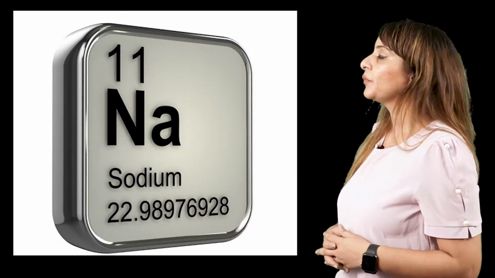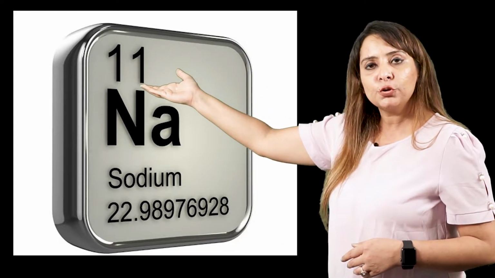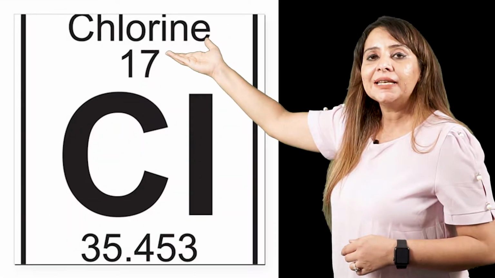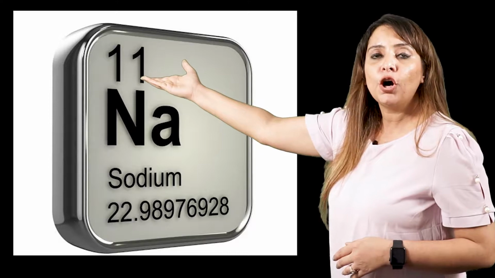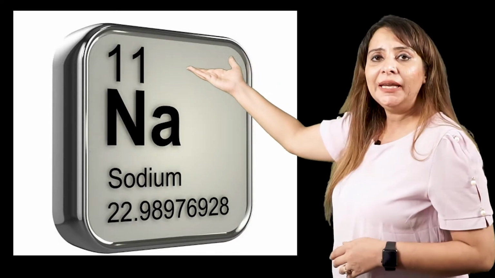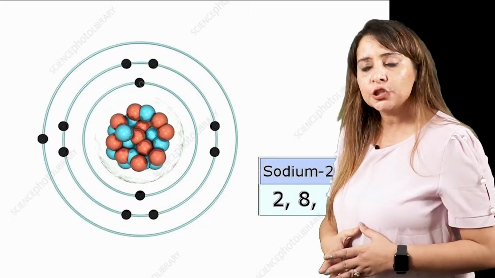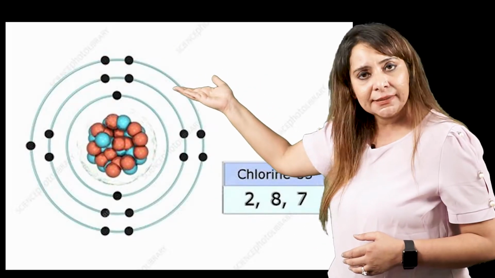Let's take one metal and one non-metal, and let's form a bond between them. Let's say I have one metal, that is sodium. We know that the symbol for sodium is Na, right? And the non-metal which I took is chlorine, with the symbol Cl. Let's write their atomic numbers. The atomic number for sodium is 11 and for chlorine it is 17. Accordingly we can write the electronic configuration: for sodium it is 2,8,1 and for chlorine it is 2,8,7.